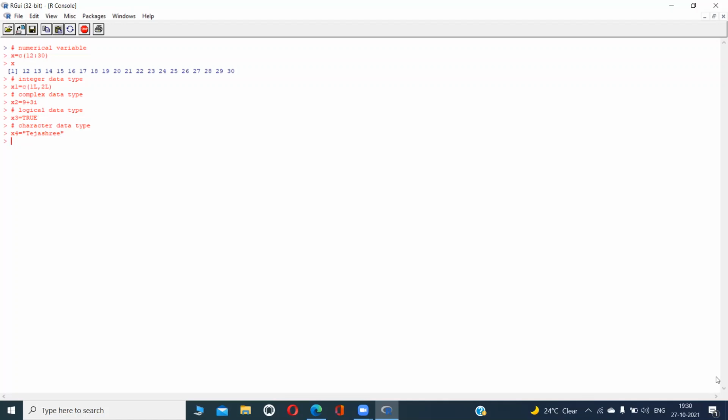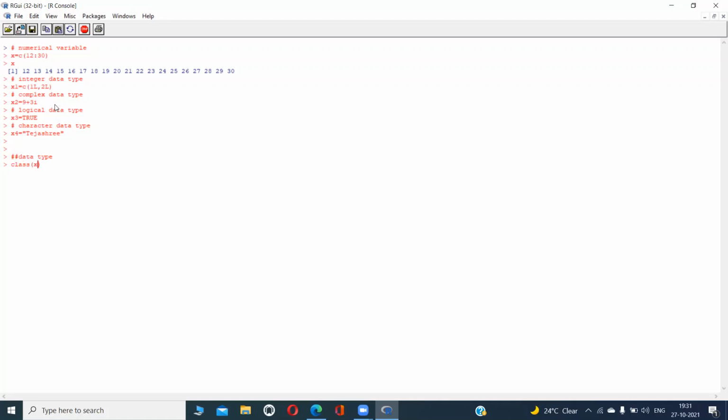Now I want to check the type of these variables. So I have x, x1, x2, x3, and x4. These are my variables, and I want to check what the data type of each is. What command will I use? I will use class.